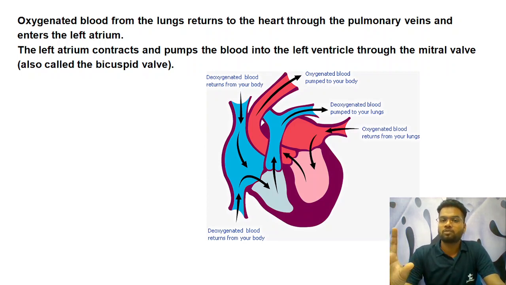How does this take place? The oxygenated blood comes to the left atrium. After that, through the bicuspid valve, it pumps into the left ventricle, and this oxygenated blood comes to the left atrium via the pulmonary vein, the only vein of the human body to carry oxygenated blood. Understood this? The valve involved here in this process is the mitral valve, and the valve involved in the process of transferring blood from the right atrium to the right ventricle was the tricuspid valve. Remember this: the valve involved over there was the tricuspid, and the valve involved here is the bicuspid valve. So let's move ahead now.